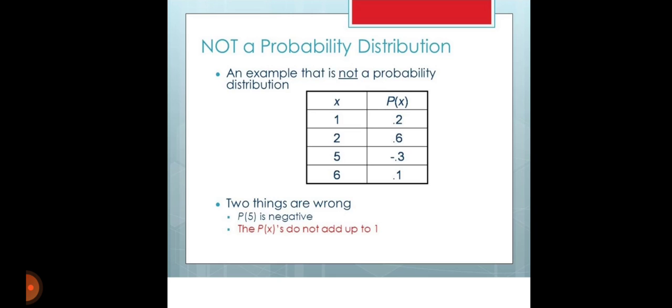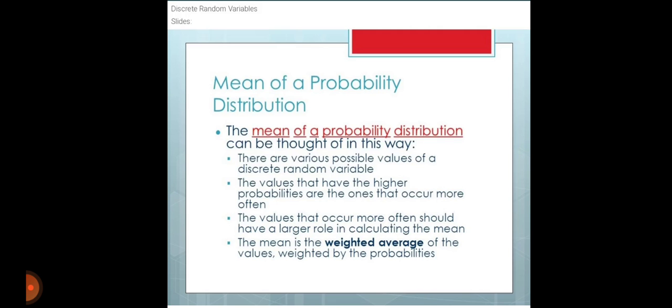By the rules of the discrete probability distribution, each p should be from 0 up to 1, so it should be positive, and the summation of all the p of x should be equal to 1. But in this case it does not add up to 1. So these two things are wrong, and this is not a probability distribution.